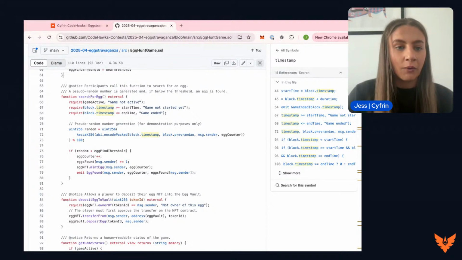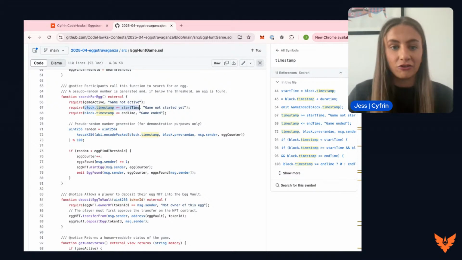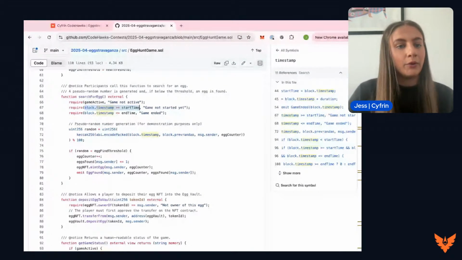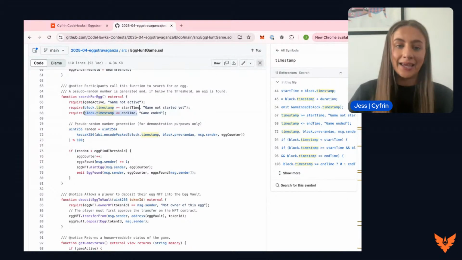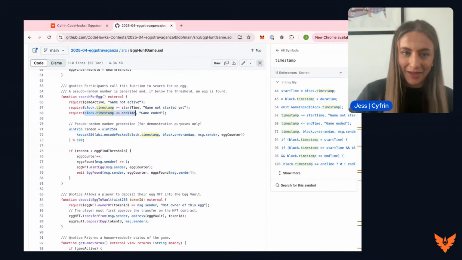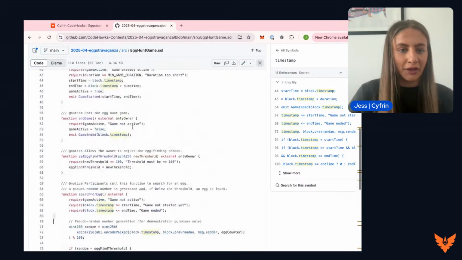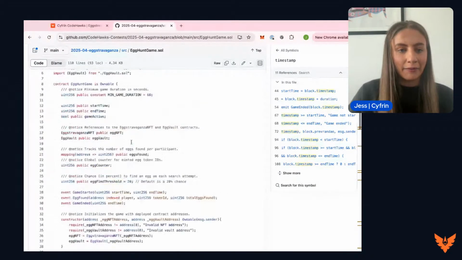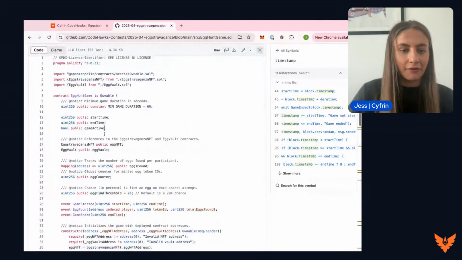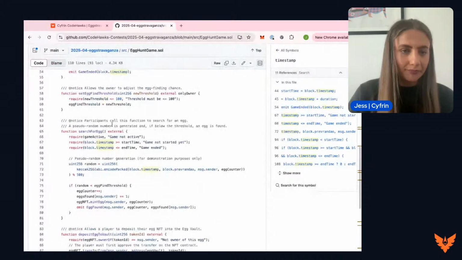First of all, we are going to require that the game is active. So the game active variable is true. If not, we are going to emit the game not active error here. Next, we are going to require that the current time is later than the start time for the game. Then we are going to require that the current time is earlier than the end time for the game. Both of those variables, start time and end time, have been defined during that start game setup, and the variables are state variables, so it's stored up there.